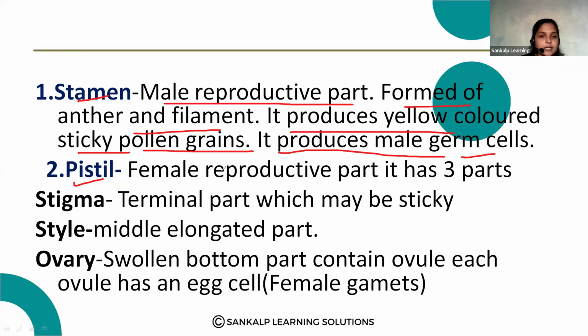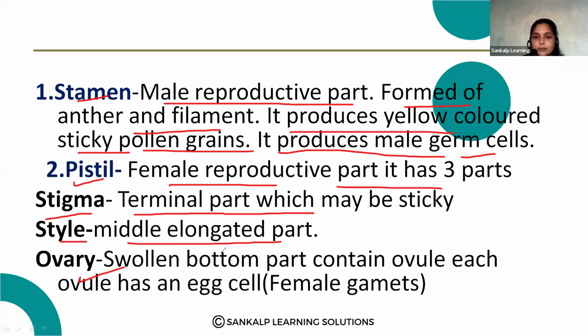The pistil is the female reproductive part. It has three parts: stigma, style and ovary. The stigma is the terminal part of the pistil. The style is the middle elongated part, and the ovary is the swollen bottom part. It contains the ovules, and inside the ovule you can observe the egg cell.